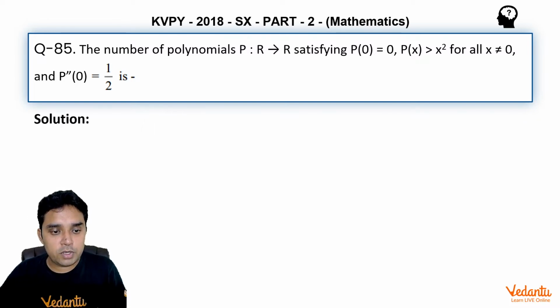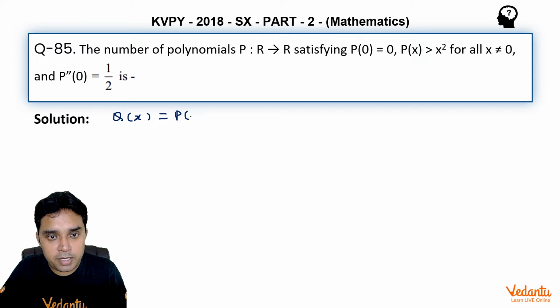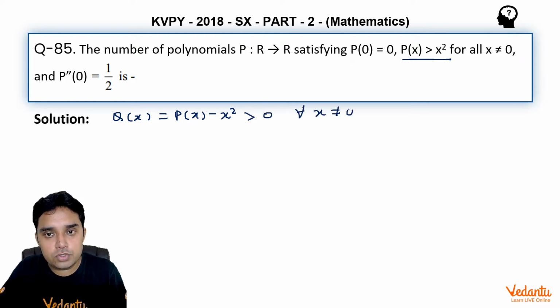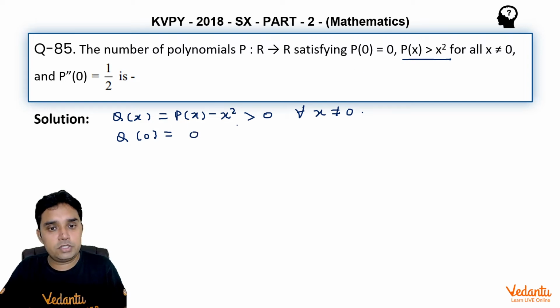Now to do this question, let us assume another polynomial Q(x) as P(x) minus x square. As we are given this condition, it has to be greater than 0 for all x that are not equal to 0. Also, Q(0) will be equal to 0 because we are given P(0) as 0 and x square at 0 is 0, so Q(0) will be 0.